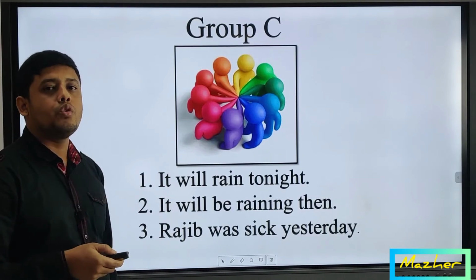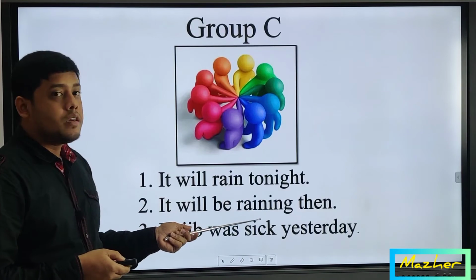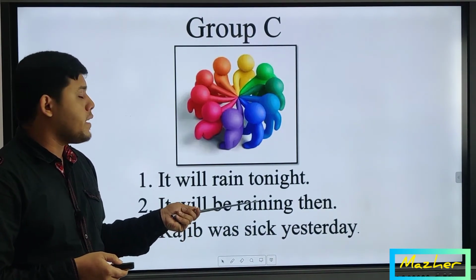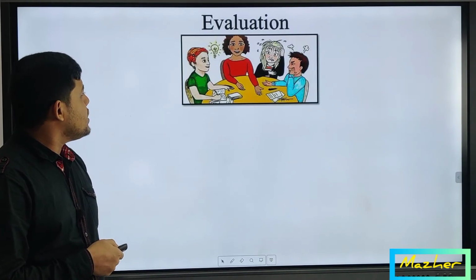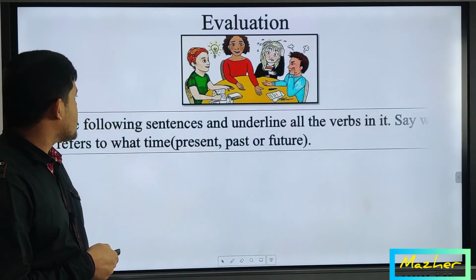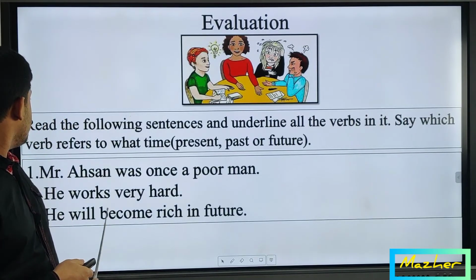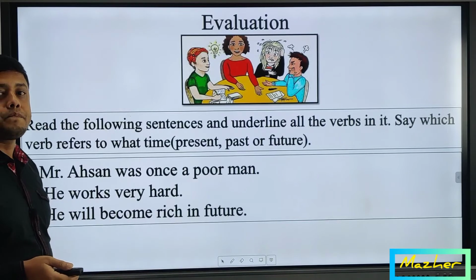So you all have to try your best to find out the tenses from all of these examples. So this is evaluation. I will take a short test or mini test, and I am expecting good results from all of you. Number 1, you can see here is written a sentence, Mr. Ahsan was once a poor man.